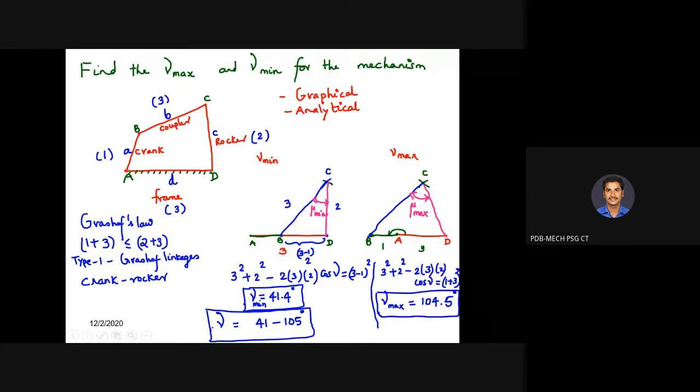So hopefully this will give a better transmission of motion to the rocker, because it is ranging between 41 and 105. If it is less than 30 or less than 20, definitely it becomes ineffective, whereas 41 to 105 is more effective. Nearly it approaches 90 degree. 40 to 105 is a very good transmission angle range, so you will get effective transmission of motion. Any clarifications required? Shall we proceed? Yes, sir, you can proceed.